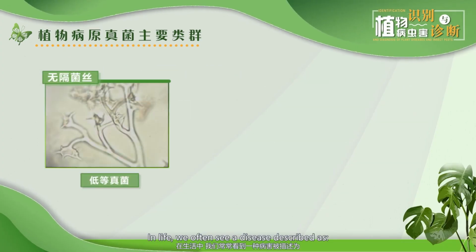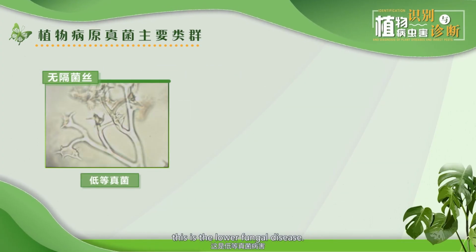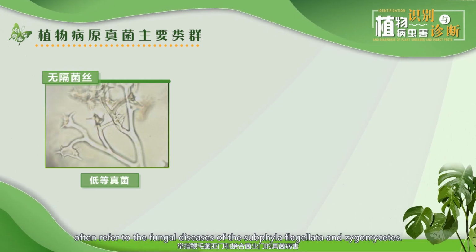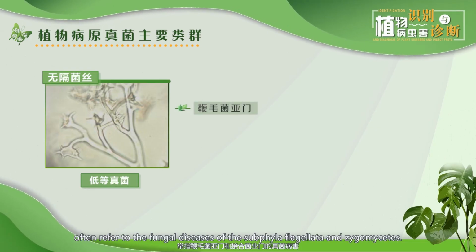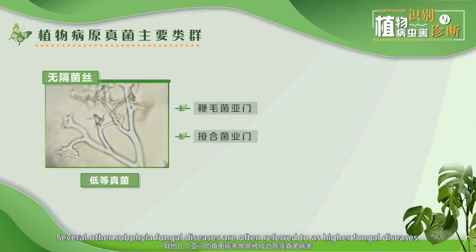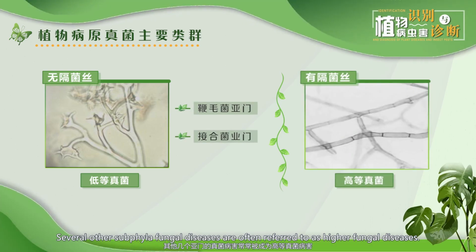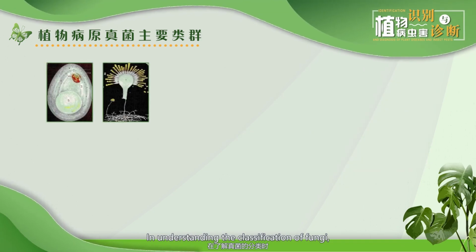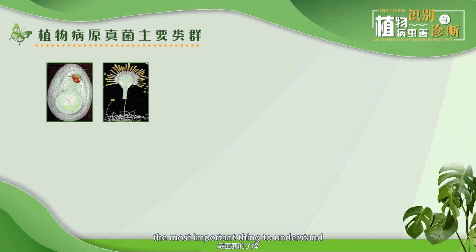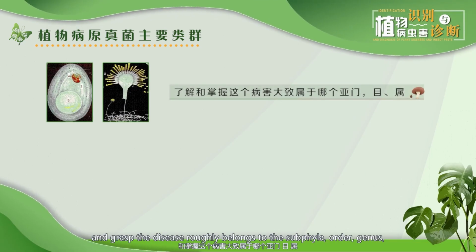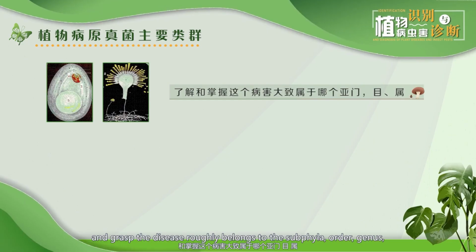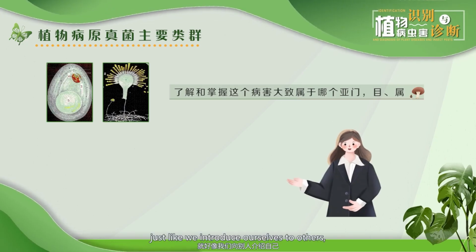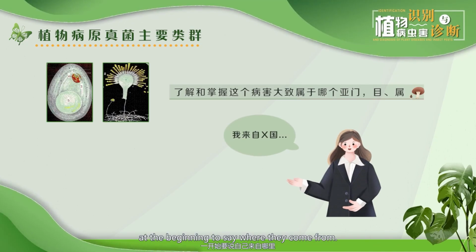In life, we often see a disease described as, "This is a lower fungal disease." The so-called lower fungi often refer to the fungal diseases of the subphyla Flagellata and Zygomycotina. Fungal diseases of the several other subphyla are often referred to as higher fungal diseases. In understanding the classification of fungi, the most important thing is to grasp roughly which subphylum, order, and genus the disease belongs to, just like when we introduce ourselves to others and say where we come from.